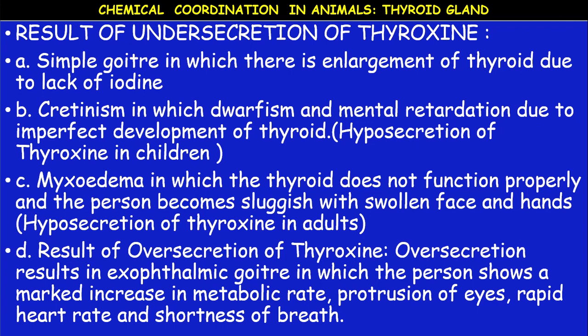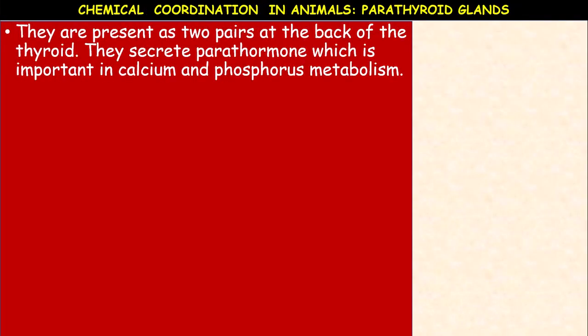Okay, the bulged eyes. And the rapid heart rate, shortness of breath. These are all due to the oversecretion of thyroxine. Okay, and another one called acromegaly, gorilla face. Okay, that is due to hypersecretion in adults.